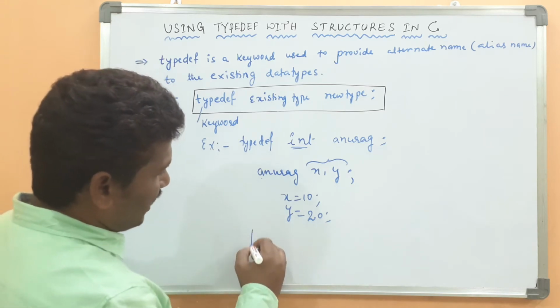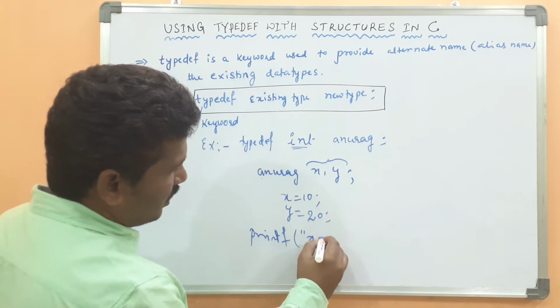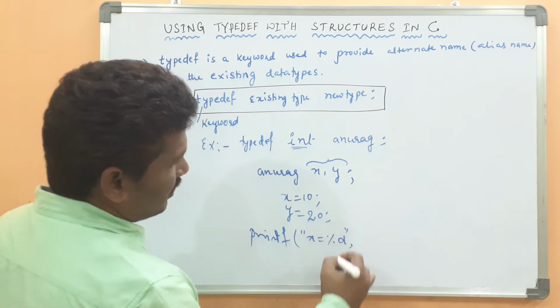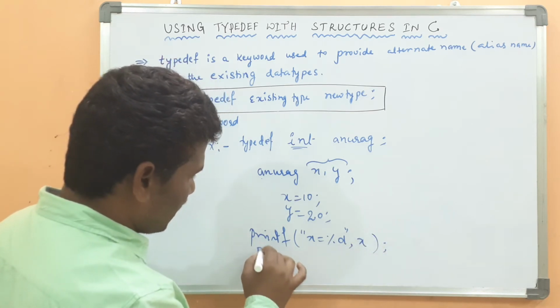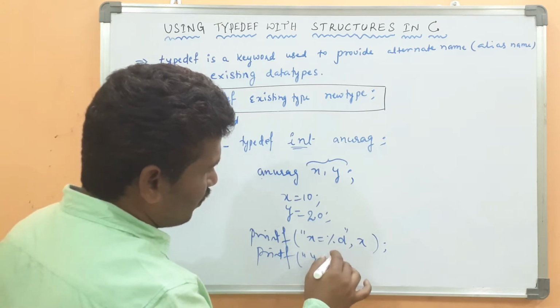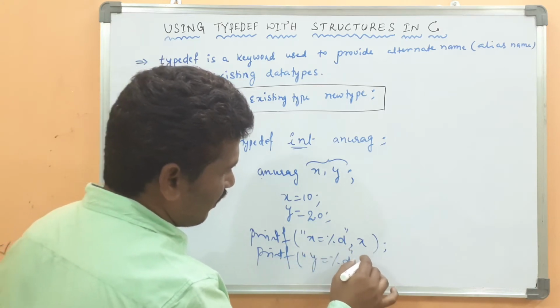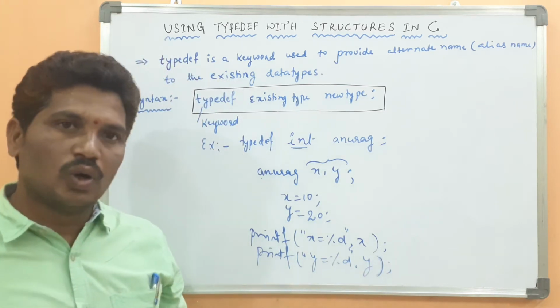Then printf x equal percentile d, then x will be displayed over there. Then printf y equal to percentile d, then y will be displayed. I hope it is clear.